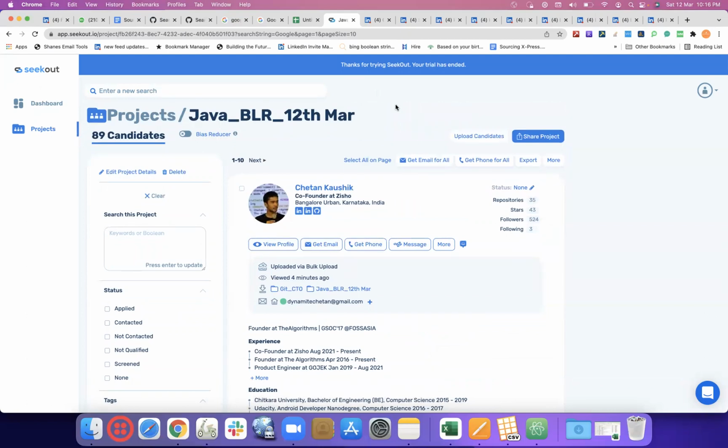Connecting the dots between GitHub, Dataminr, and Seekout, basically converting raw data to enriched leads. Any doubt, question, good one, bad one, boring? Interesting. It was good, Shiv.